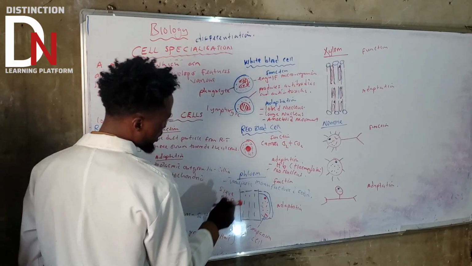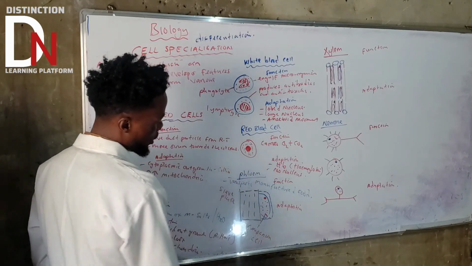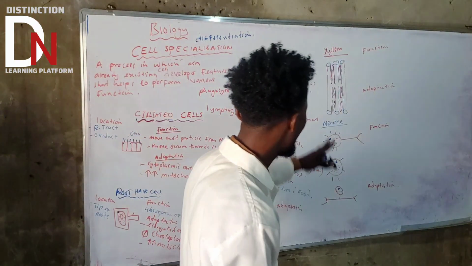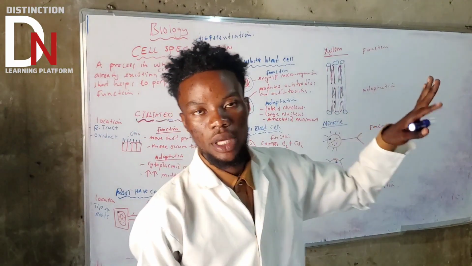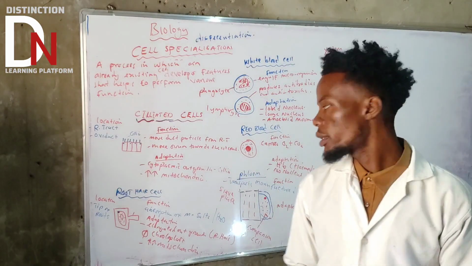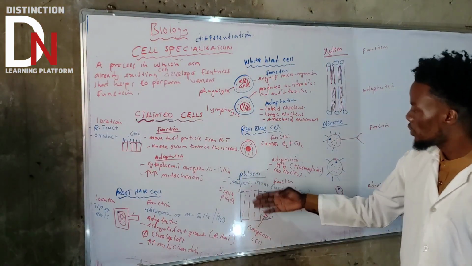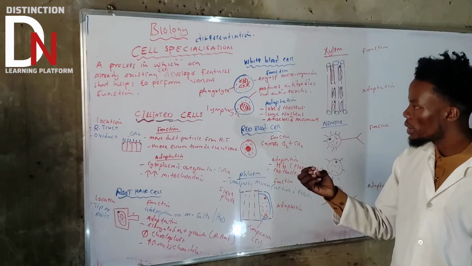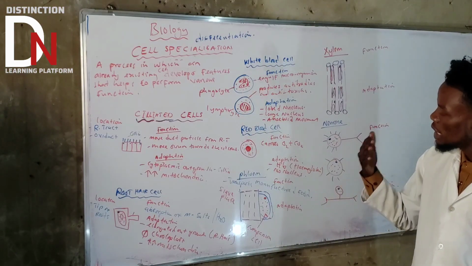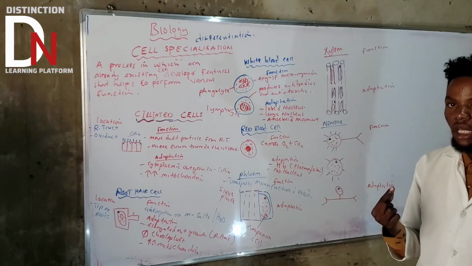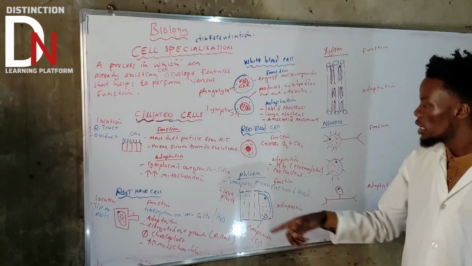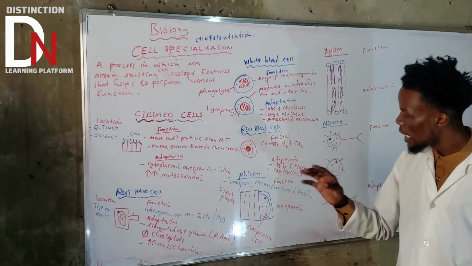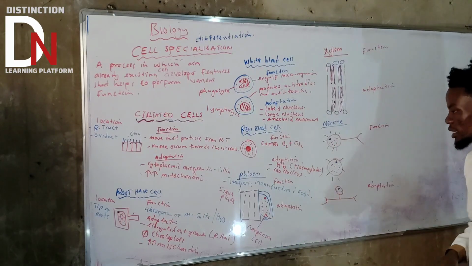Basically, these sieve plates have end walls. If you compare it with the xylem, the end walls are broken, but on the phloem, the end walls are not broken. They are just perforated. If they are perforated, they form what we call a sieve plate. So those are the adaptive features.